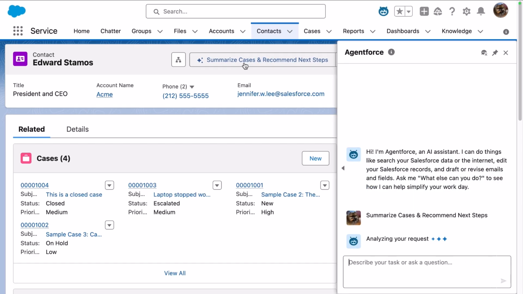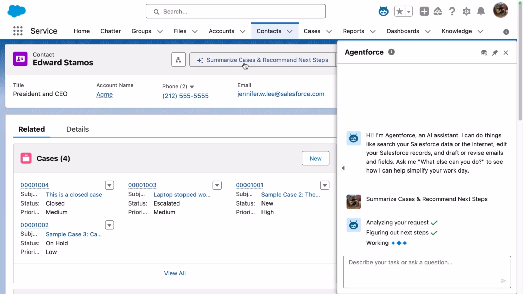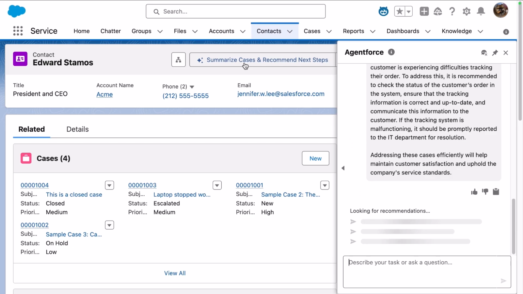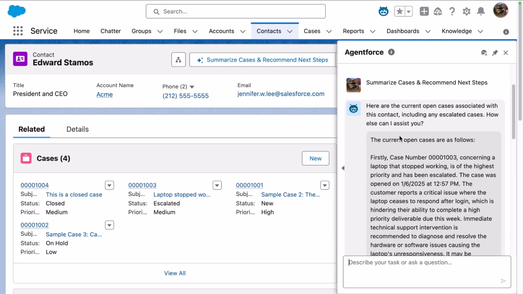What it does when you click on it is that it engages the employee agent automatically, as though the user provided the prompt into that agent panel. Think of this like an agent shortcut. And within a few seconds, the agent provides a summary of the open cases with recommendations.